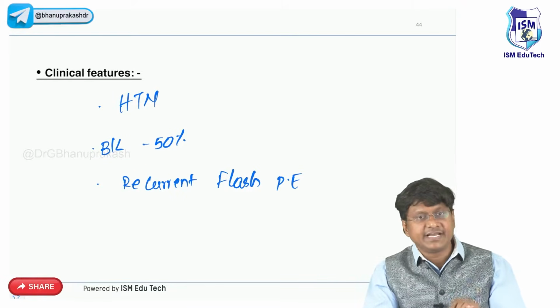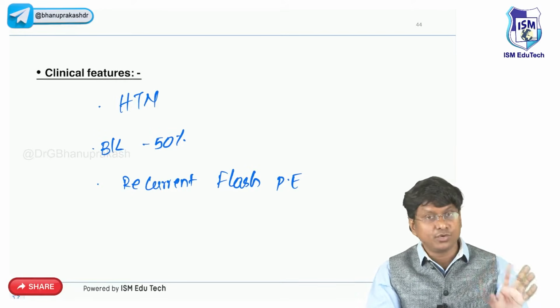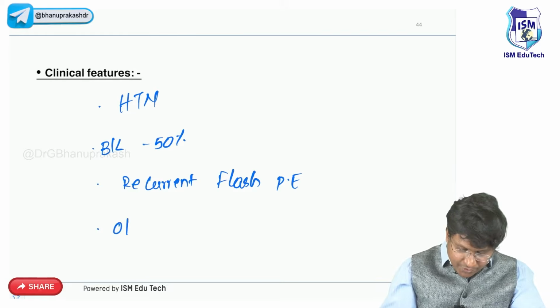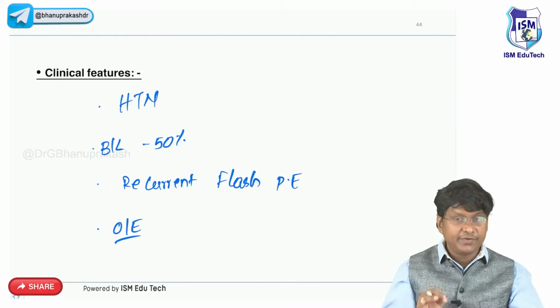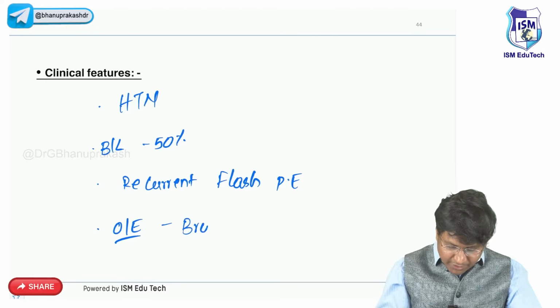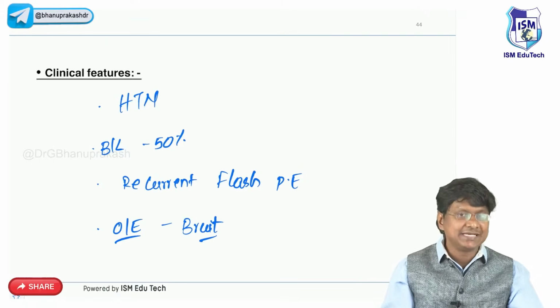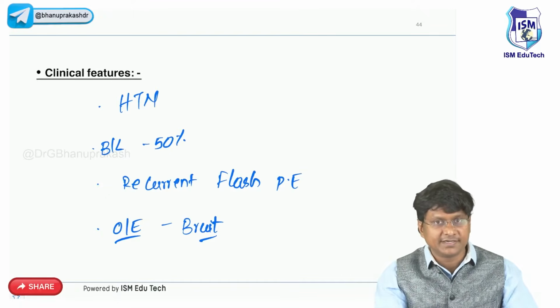And whenever there is recurrent flash pulmonary edema, they are the candidates who have to undergo renal artery stenting. And when you do examination of the abdomen, you will hear a bruit over the abdomen. So these are the clinical features of renal artery stenosis.